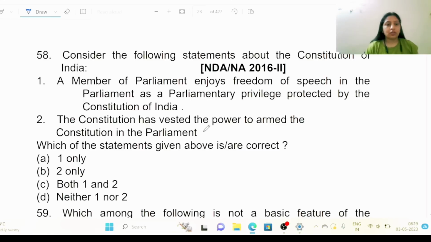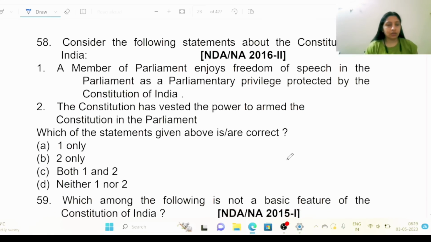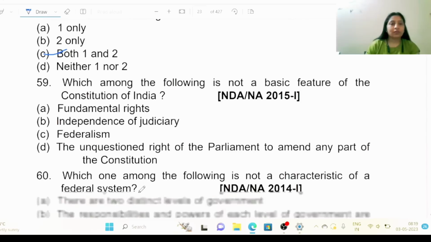Which of the statements given above are correct? Option A, 1 only; option B, 2 only; option C, both 1 and 2; option D, neither 1 nor 2. So this is the right answer, both statements are correct.